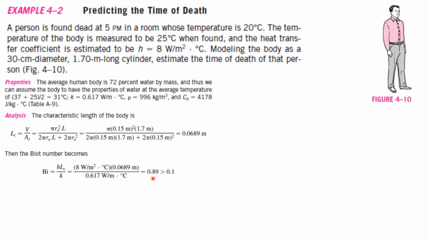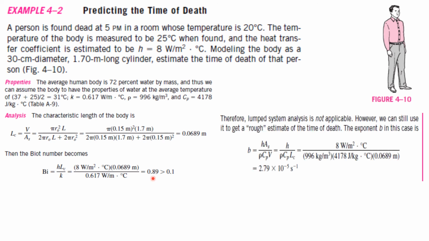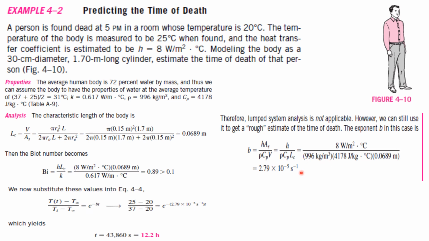Now if you see, this is greater than 0.1, so actually I cannot apply the lumped heat analysis. The lumped system is not applicable. However, we can still use it to find a rough estimate of the time of death, since we do not require the exact time. So find the constant b, hA by rho Cv, you will get this, and now substitute in this formula for T of t minus T infinity. You will get 12.2 hours total time taken.